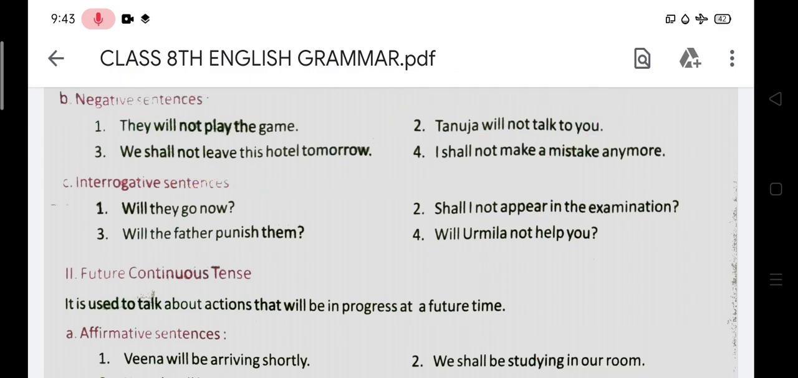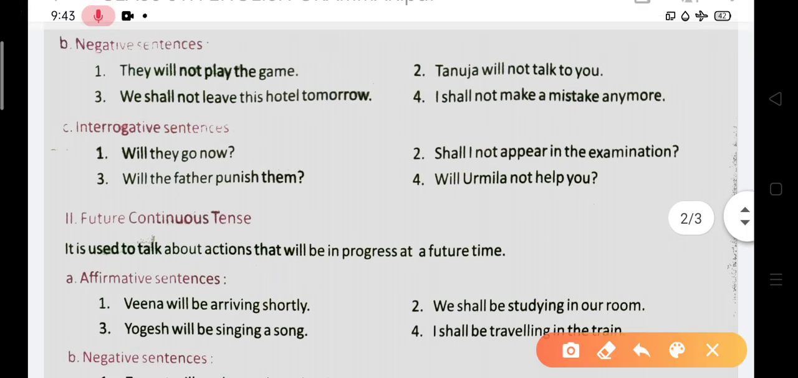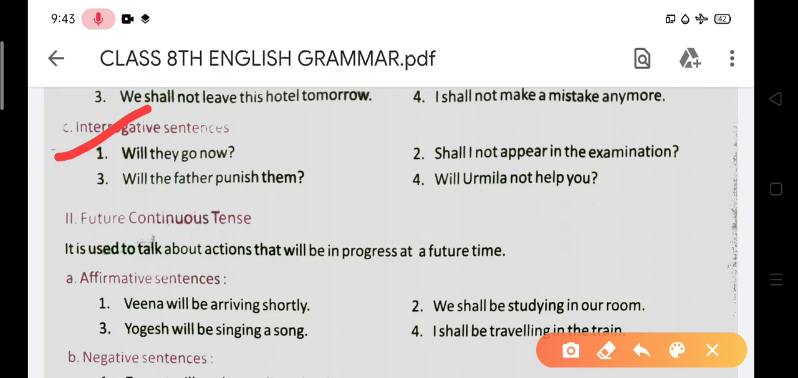Okay, good. After that, interrogative sentences. Listen, what is an interrogative sentence? You know already. Will they go home? It means very first we will use the helping verb, after that the subject, after that the main verb, and all the remaining things. And at last you will have a question mark. This is the main thing that you understand with interrogative sentences.